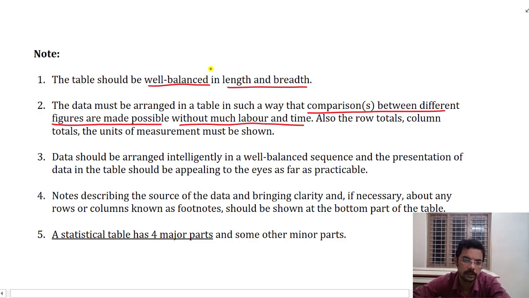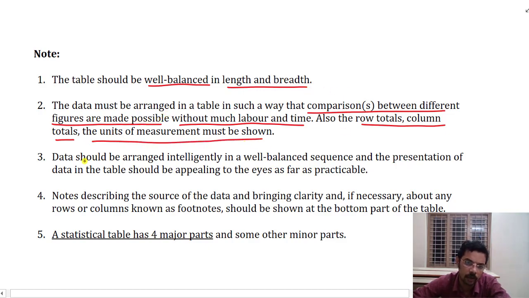See, the purpose of classification itself is to decode data easily or to make observations. That is why we need to arrange the table in such a way that comparison of different figures is easily possible. The totals of the rows and columns should be mentioned, and the unit of measurement should also be written somewhere, as we have discussed earlier.